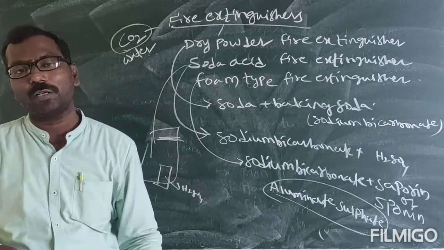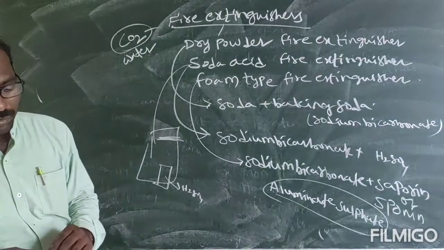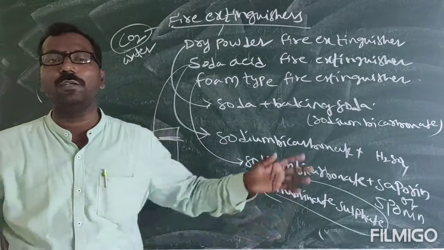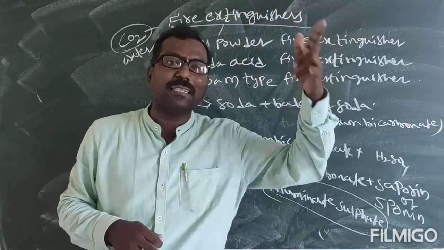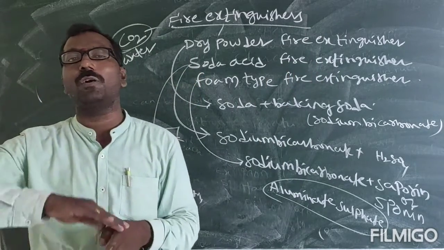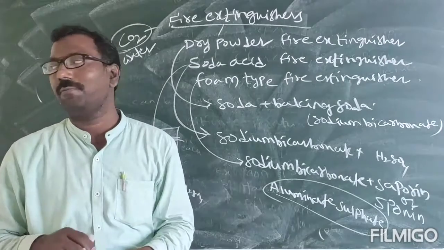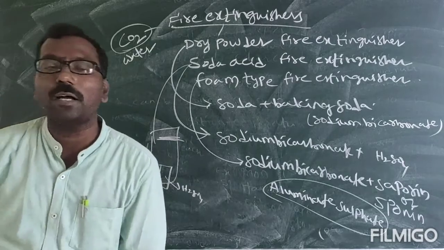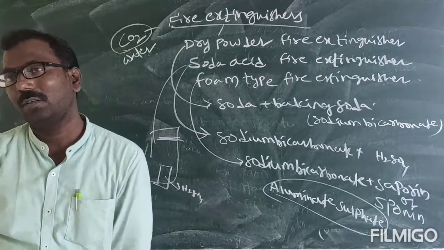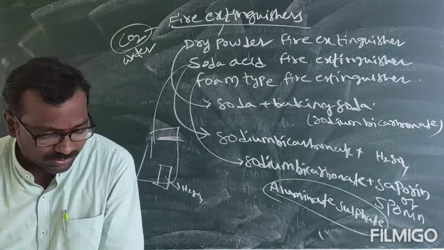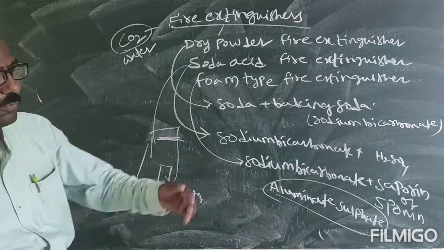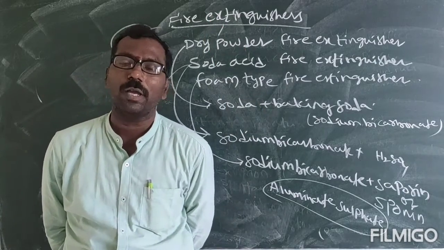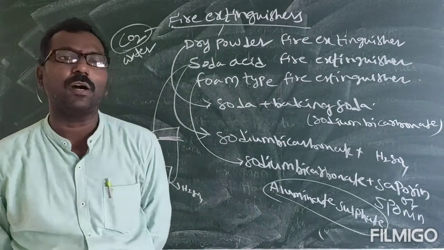To put off the fire or to control the fire, we use fire extinguishers. The first thing in controlling fire is to cut the supply of the fire, that is, removal of the combustible substance. Second, you have to cut off the supply of oxygen. Another thing: why do we add water to the fire? To lower the temperature. We do all these things for that.